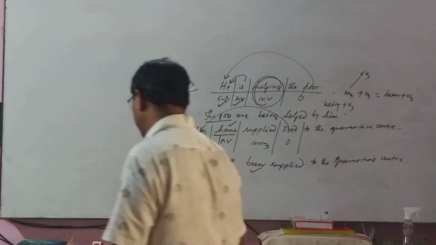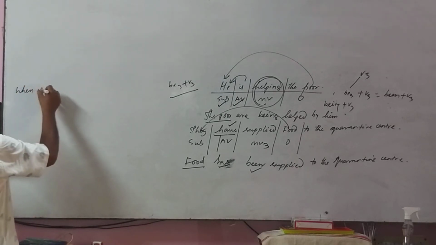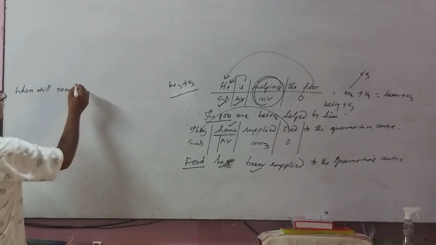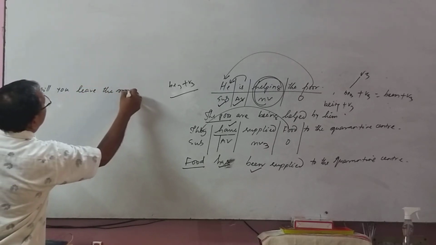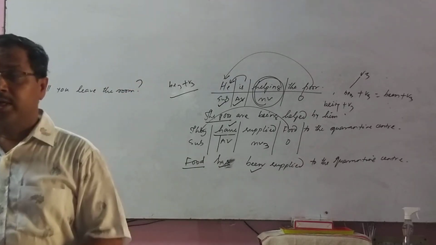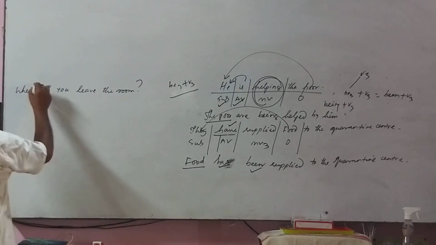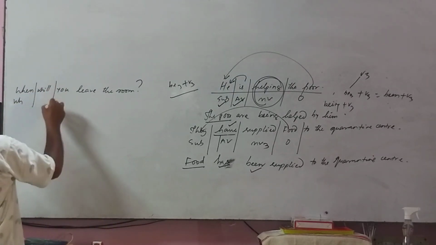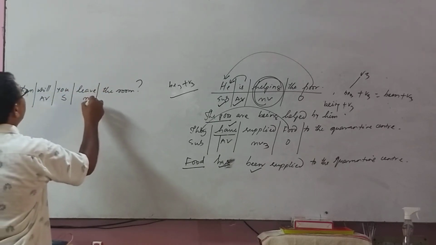Another sentence. Look here. When will you leave the room? Is it a WH question? This is a WH question. Dear students, we have already gone through the structure, and let me discuss it. This is the WH word. This is the auxiliary verb. This is the subject. This is the main verb.